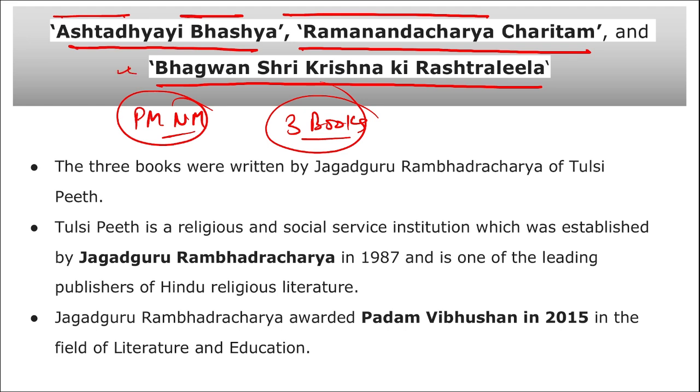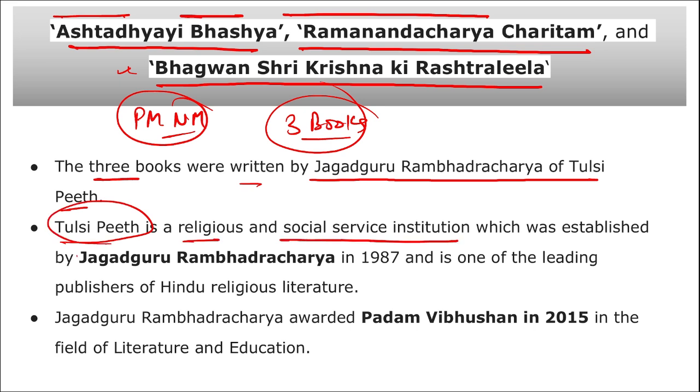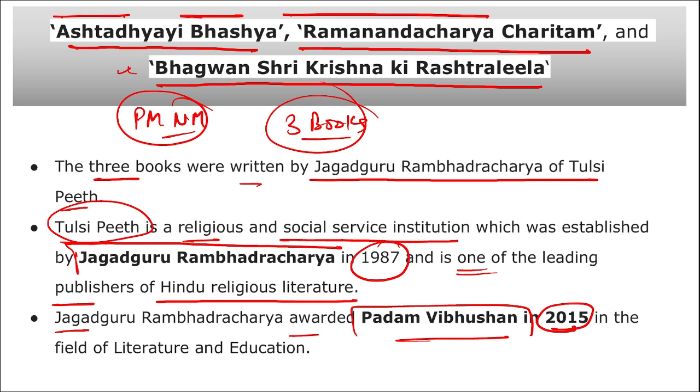These are the 3 books that were recently released by Prime Minister Narendra Modi during his visit to Chitrakoot in Madhya Pradesh. Correct? These 3 books were written by Jagat Guru Rambhadracharya of Tulsi Peeth, and Tulsi Peeth is a religious and social service institution which was established by Jagat Guru in 1987, and it is one of the leading publishers of Hindu religious literature. Jagat Guru was awarded the Padma Vibhushan in 2015 in the field of literature and education also. Right? So these are the 3 books that have been recently released.